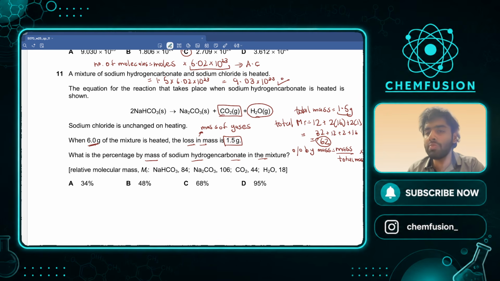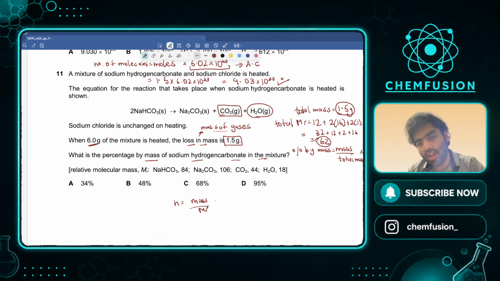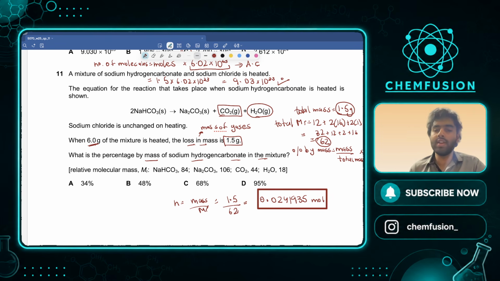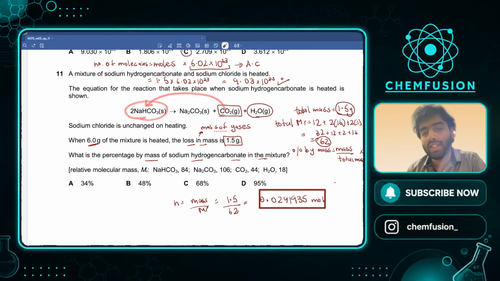So the total mass is 1.5, the total MR is 62, the total moles of these two is going to be what? Number of moles equals mass over the MR, 1.5 over 62. It gives you what? Let's actually calculate it. 1.5 over 62 gives you 0.024195 mole, right? Just to be safe, I'm writing a huge answer. Okay, so these are the number of moles of how many? The number of moles of the gases. And now we need to find the number of moles of this.